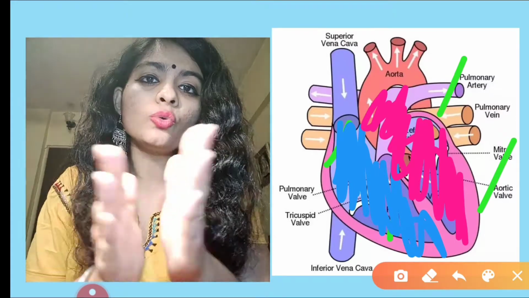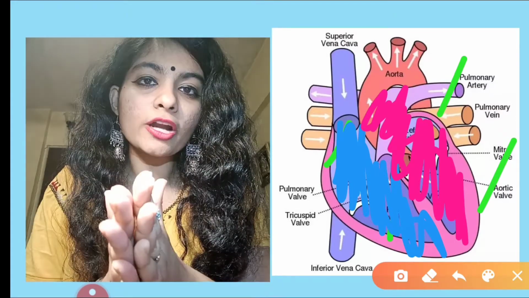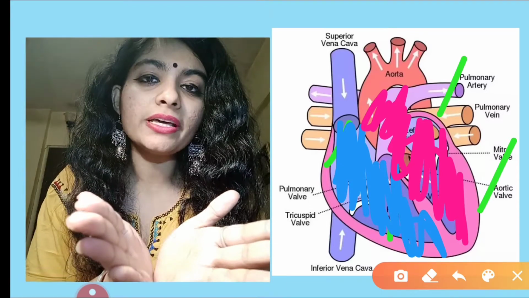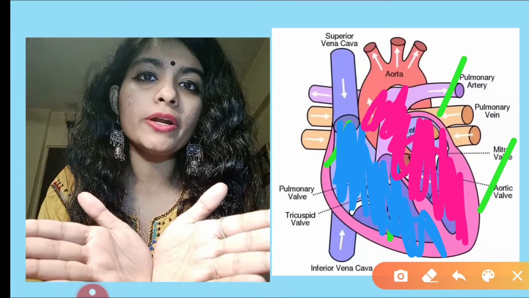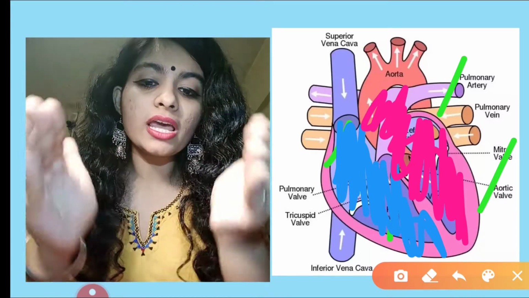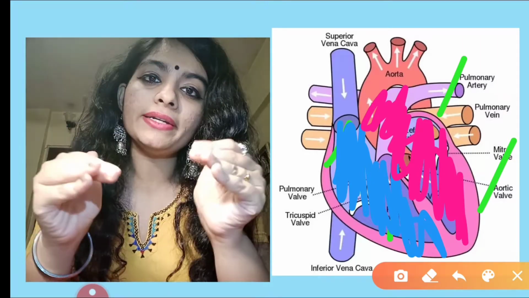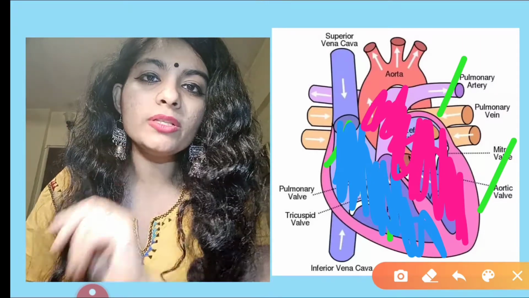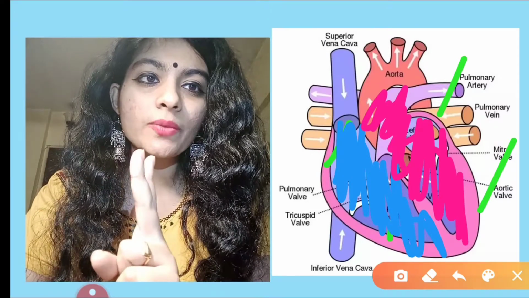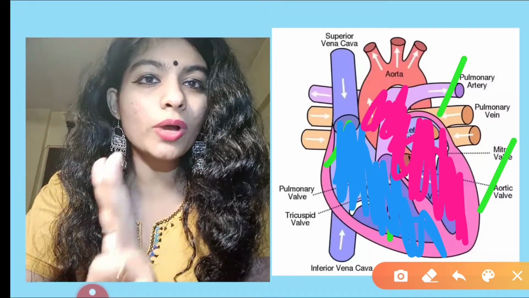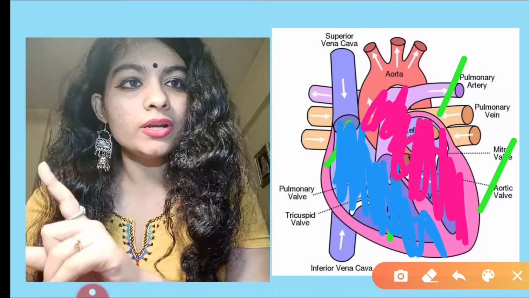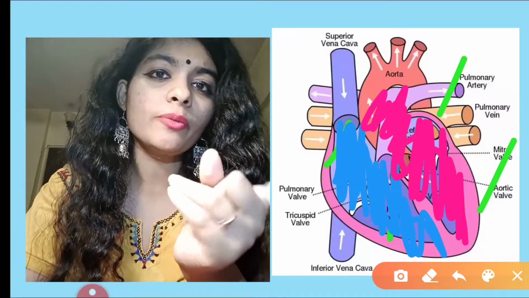Now guys, there are two sections of the heart. There are two different bloods. There is impure blood, there is pure blood. Both these bloods are entering the heart. So this is double circulation. Double means twice, and the blood is crossing the heart twice. One is the impure blood, the other is the pure blood.